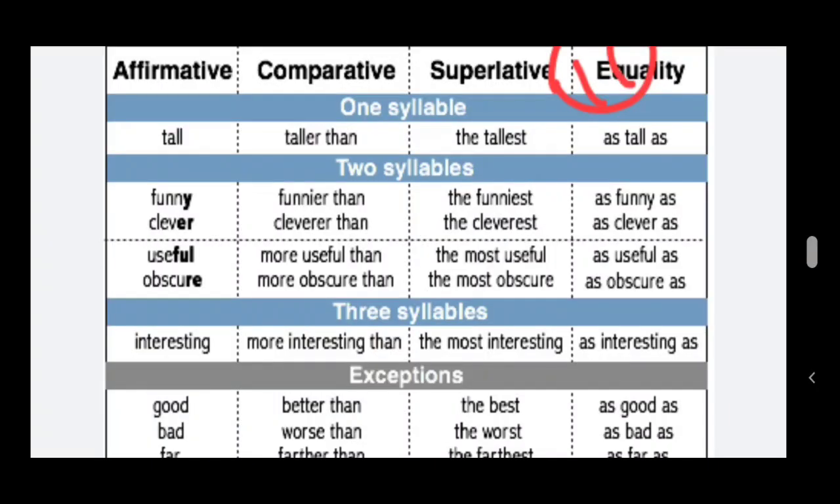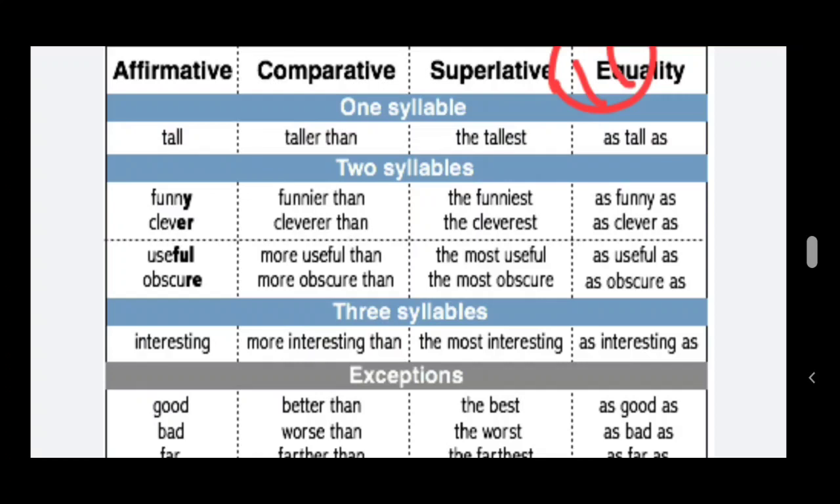Children, look at the tabulation: positive, comparative and superlative degree and equality. Positive degree, otherwise known as affirmative. Tall, comparative degree, taller than, superlative degree, the tallest, equality, as tall as. Next one, funny, funnier than, the funniest, as funny as. Clever, cleverer than, the cleverest, as clever as.